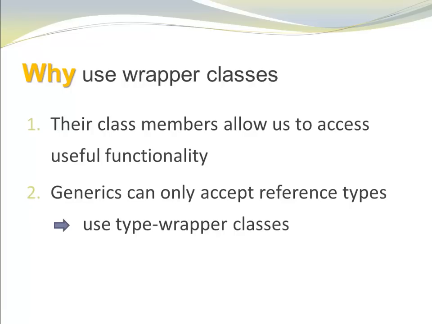Now I want to briefly discuss why we use wrapper classes. There are 2 main reasons. One is the useful functionality that is provided by wrapper classes. The other one is the fact that generics can only accept reference types. And since we can't use generics with primitive types, it's very helpful to have a corresponding class that can be used. I'm not going to discuss generics here. This is going to happen in a different video. But I want to show you a few examples of the useful functionality that is provided in wrapper classes.